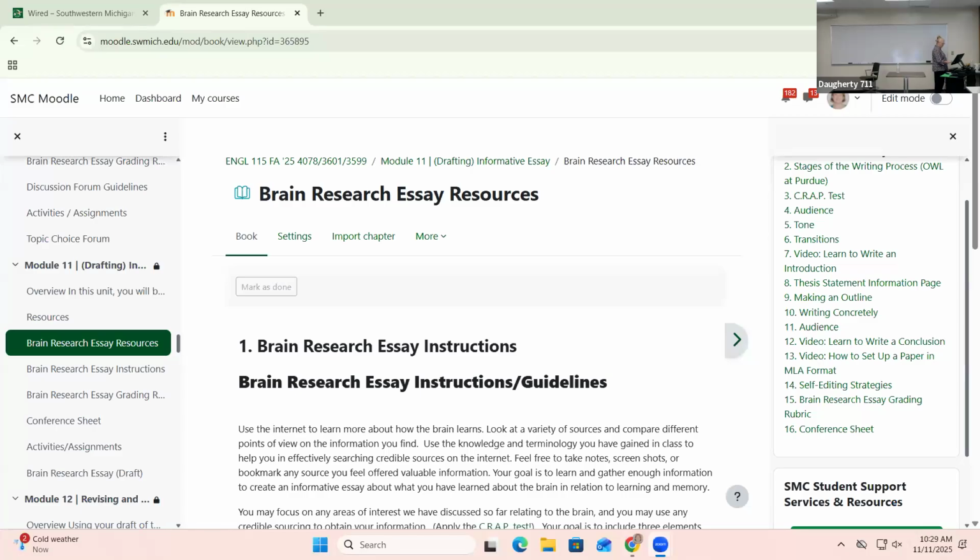Okay, so we are going to take a look at how to find some good research information. Hopefully you've started. But what I have found in the past is that a lot of times students simply Google everything. You just Google, which, I mean, that's great, it's an easy way, but remember you need to test or check to make sure you are using credible sources. So you need to use the CRAAP test.